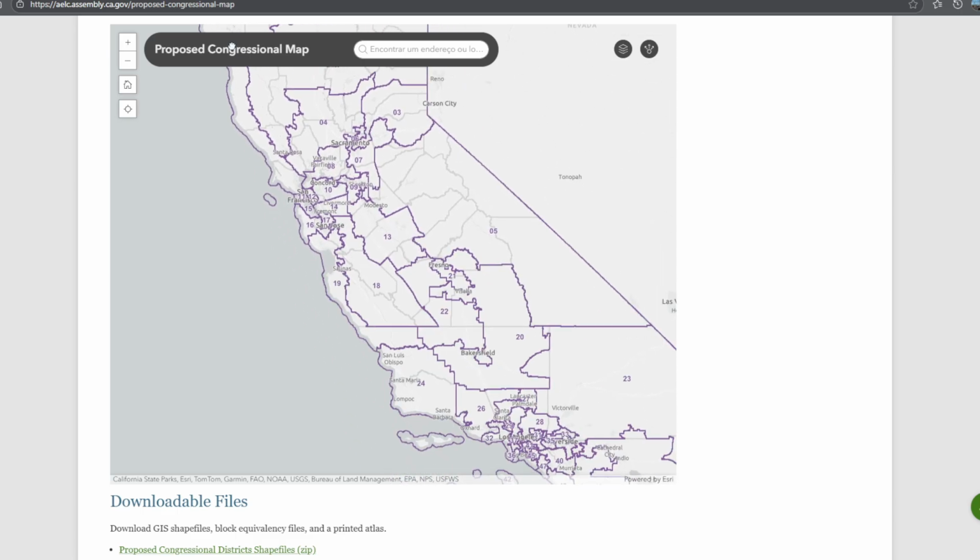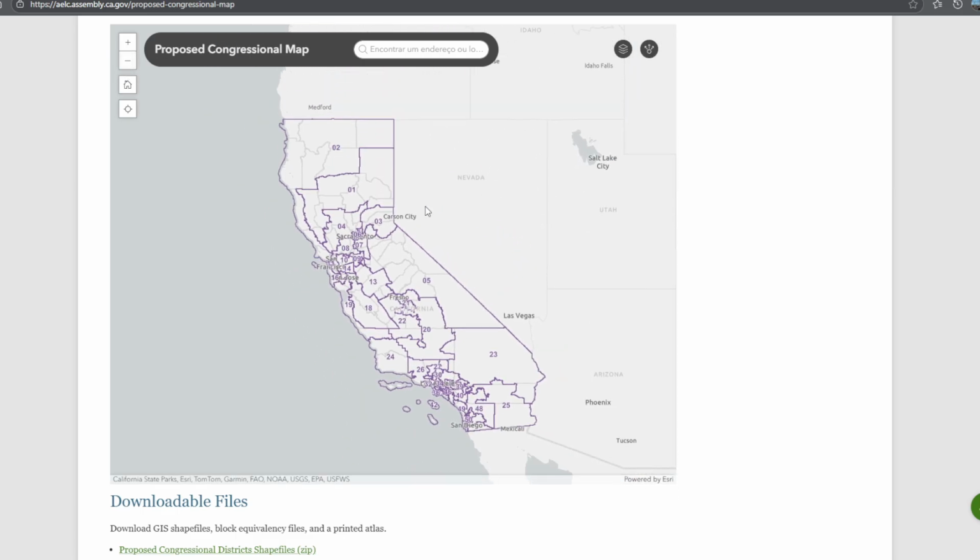So this is the map of California. It's a mess, but this will pass. We don't know, but this will get to a referendum because California cannot approve things unilaterally. They're gonna have a referendum on November 4th, I think, or November 5th. I think it's the 4th, when they have gubernatorial races in Virginia and in New Jersey.